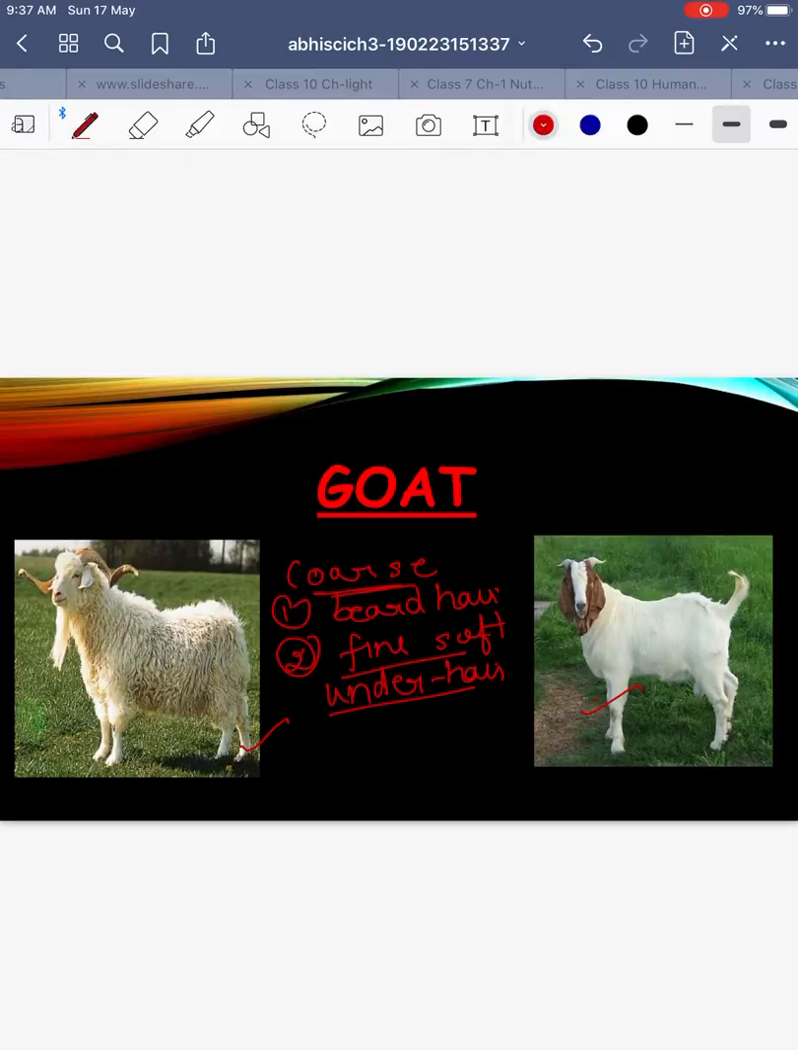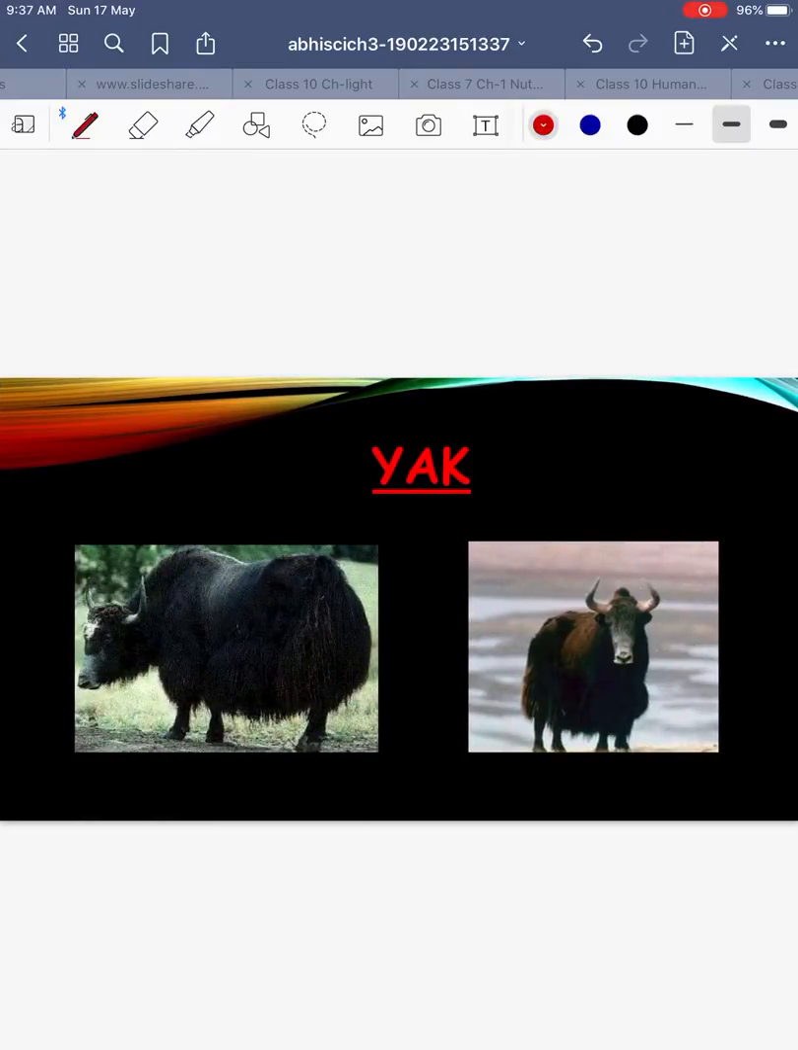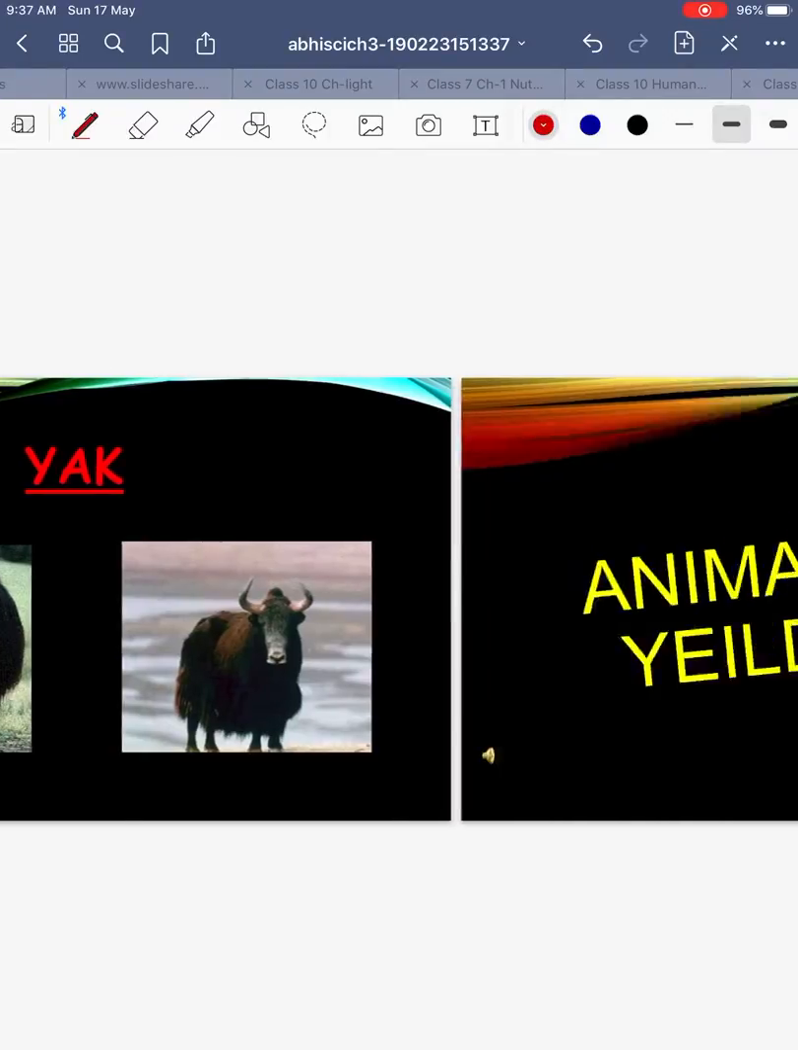Okay, so when we remove the wool from the body of these animals to make fibers out of them, we separate them according to their quality. Like the coarse wool can be used for making some products, and the fine wool can be used for making the woolen clothes which we use, right? Yak also gives a good variety of wool, but it is not found everywhere. We know that it is found in Tibet and in northeast areas.